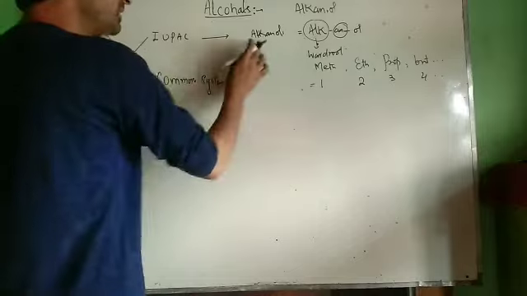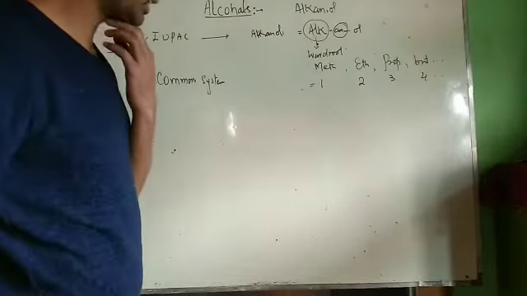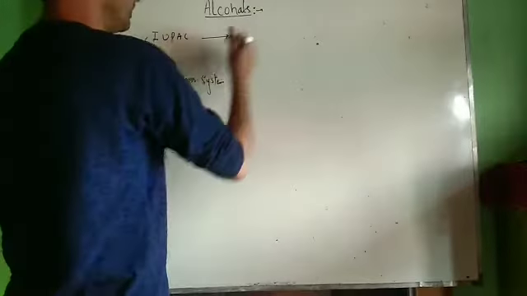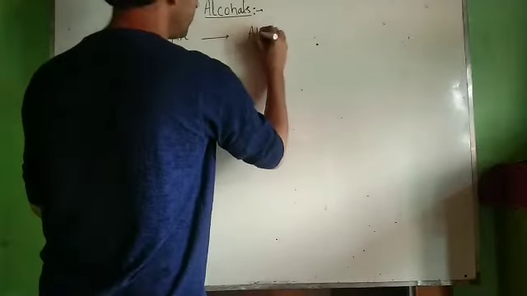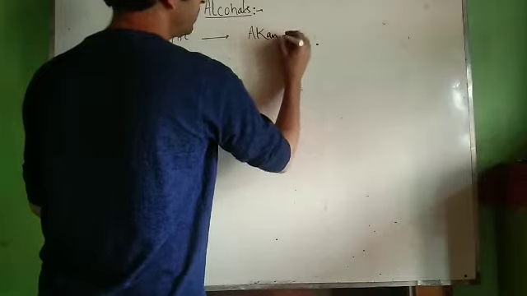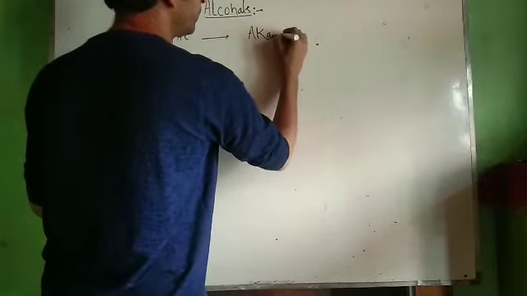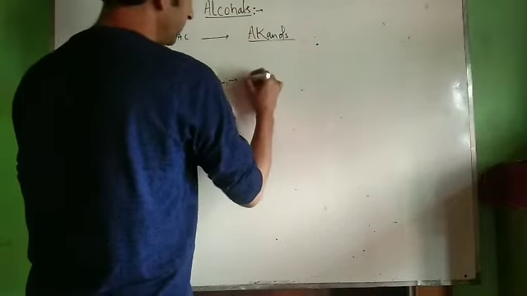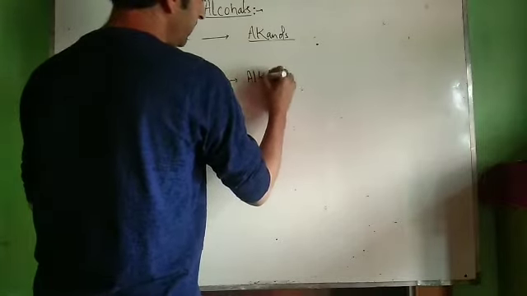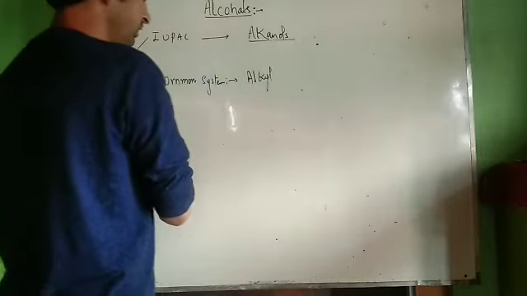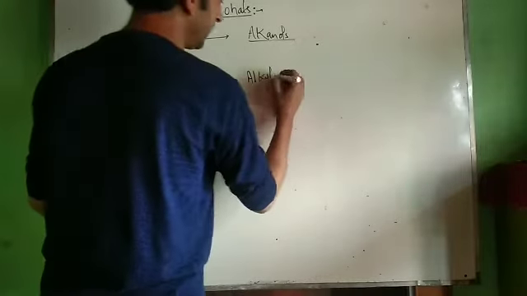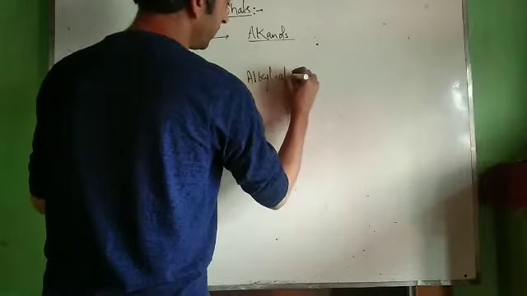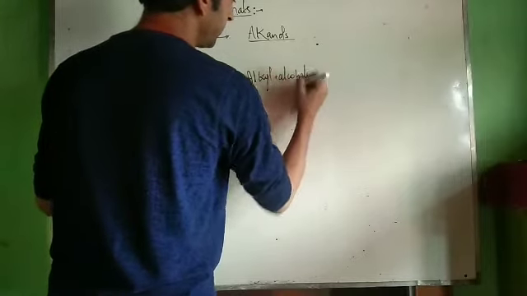This is the IUPAC system of nomenclature. Now we will remember it like this. In the IUPAC system of nomenclature, they are named as alkanols. The letter E has to be dropped. And in the common system of nomenclature, they are named as alkyl alcohols. First, the alkane group is represented as alkyl, followed by the word alcohol.